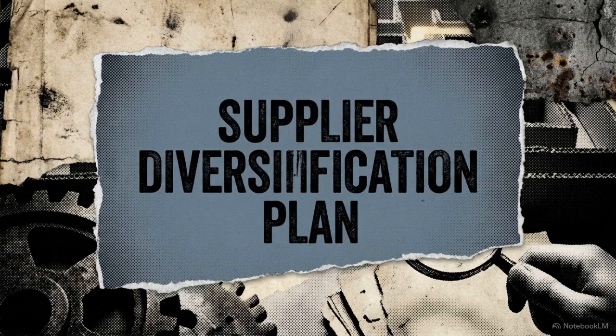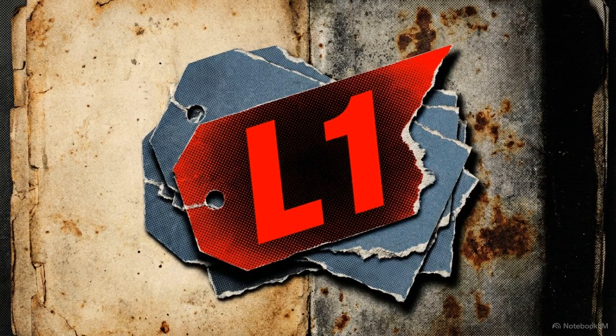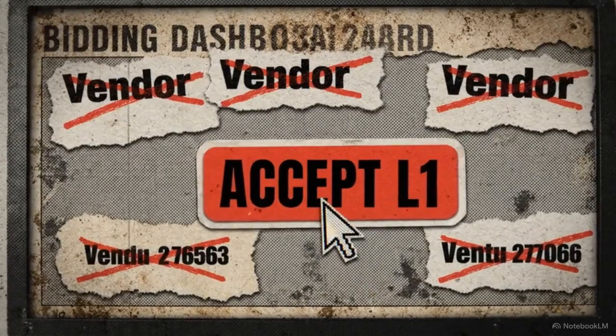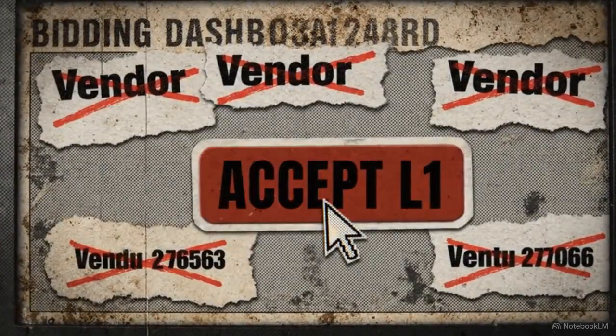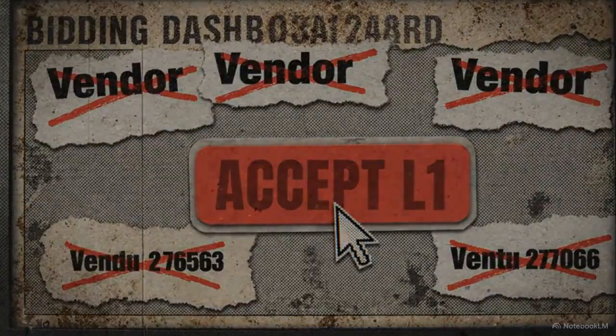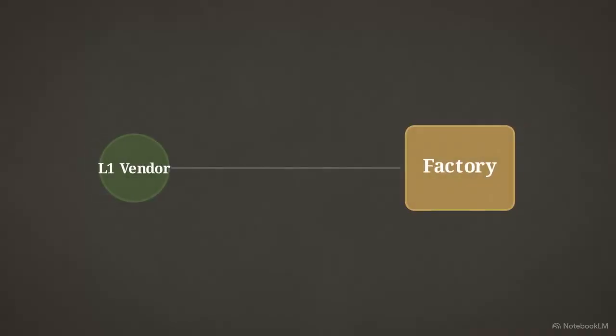The purchasers defended their actions as a critical exercise in strategic vendor risk management. The L1 vendor was aggressively undercutting competitors. They priced their bids so low that they were guaranteed to monopolize 100% of the corporate auctions. This illustrates the risk of single vendor dependency. If this sole supplier faced a strike, the entire production line would halt.